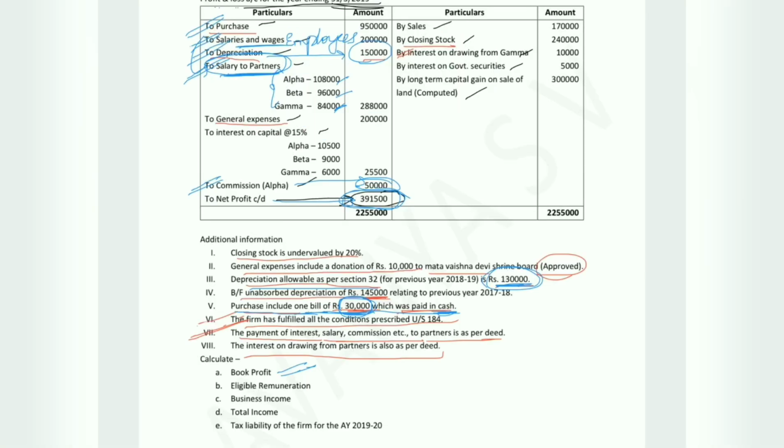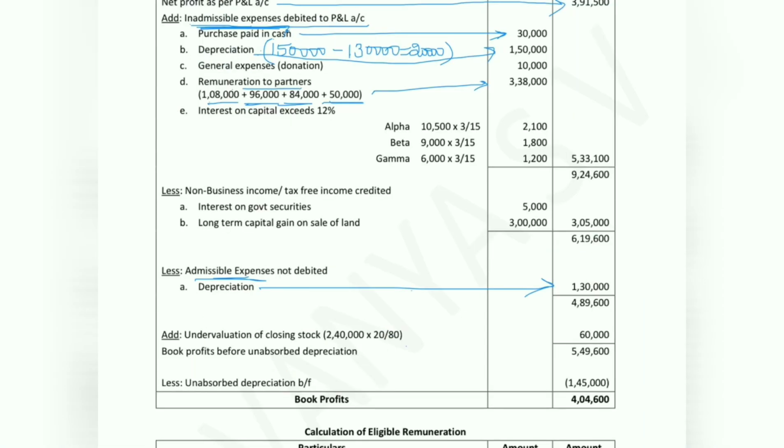The next point which we have in the question is general expense. General expense is 2 lakh rupees. General expense is a regular expense to the firm, but we have an adjustment. General expense includes a donation of rupees 10,000 paid to an approved charitable trust. So we will consider the donation value of rupees 10,000.